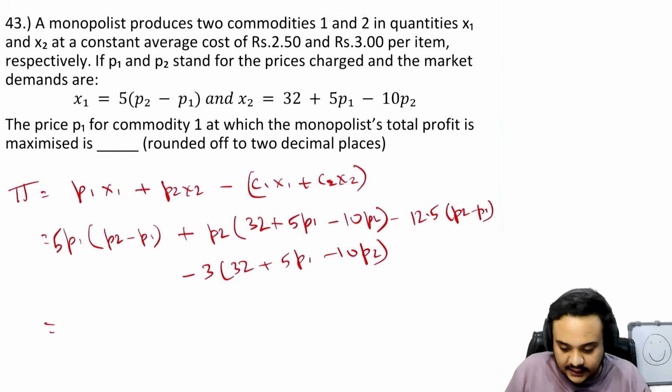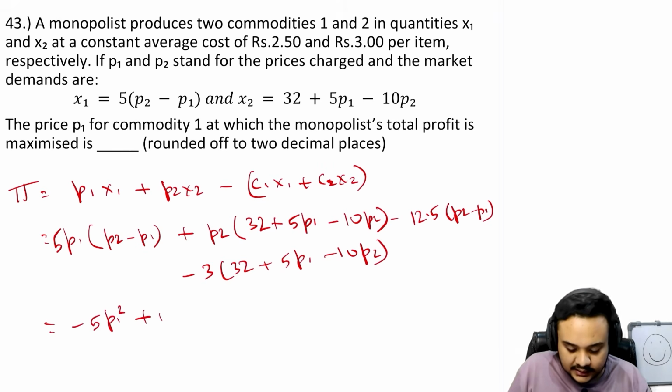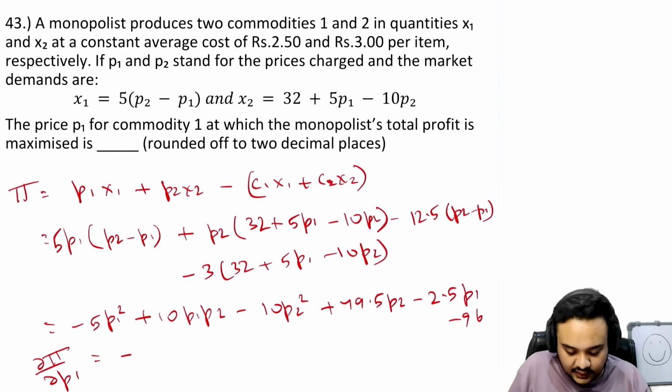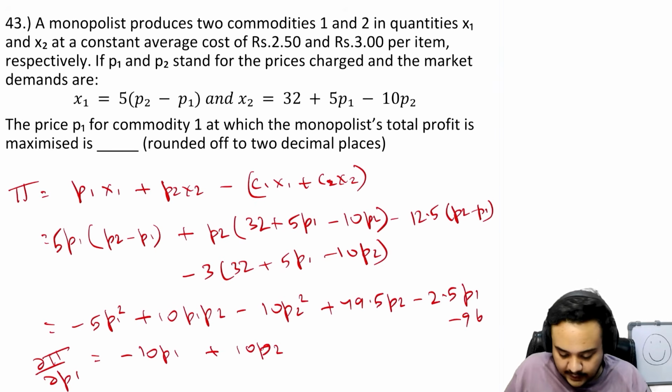So the final thing that you are going to be getting is minus 5 p1 square plus 10 p1 p2 minus 10 p2 square plus 49.5 p2 minus 2.5 p1 minus 96. Now comes the part where we just have to take the partial derivative. So minus 10p1 plus 10p2, minus, this is going to be 0, 0, then minus 2.5 and again 0, is equal to 0. Okay, so this is going to be our first equation.